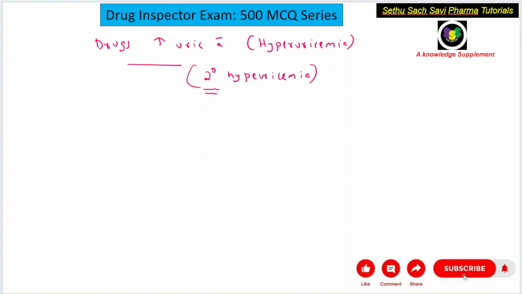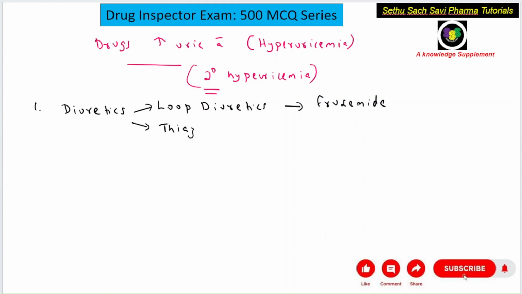Now, which are the drugs which can increase the uric acid level? Number one, you need to remember diuretics. Some of the diuretics can increase the uric acid level, and mainly the loop diuretics. The main example in loop diuretics is furosemide, correct? So loop diuretics can increase the uric acid level, that is hyperuricemia, and thiazide diuretics can also increase the uric acid level. That means diuretics can cause secondary hyperuricemia.